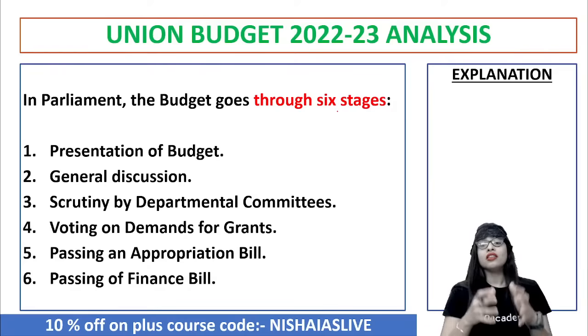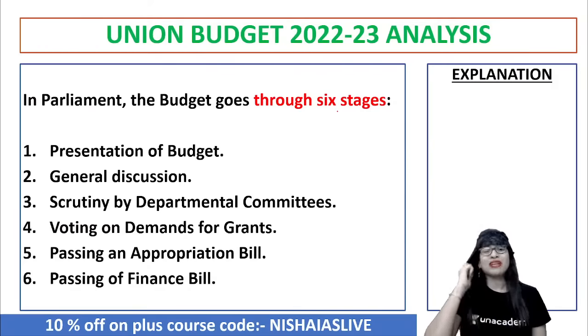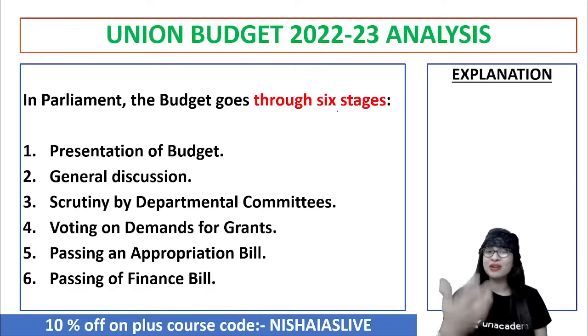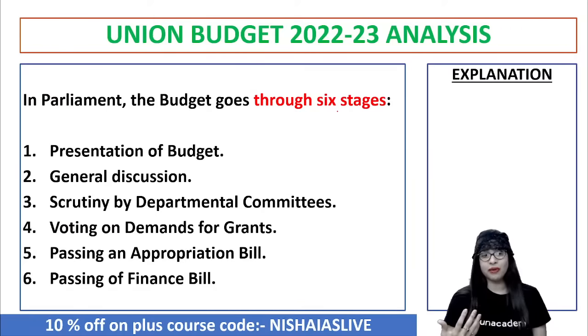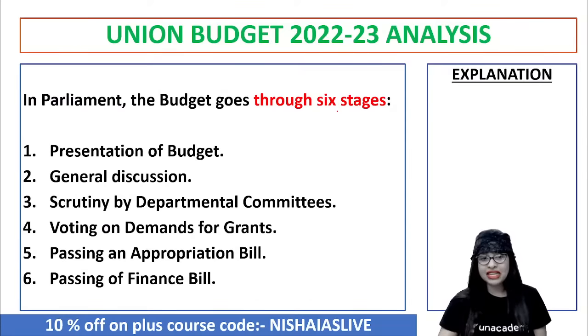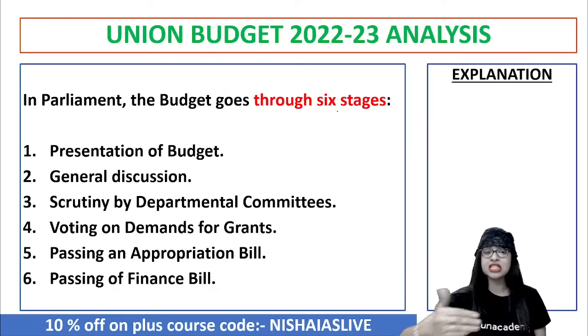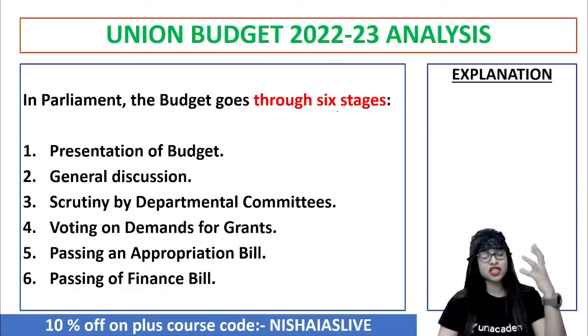One is in the beginning of February. We all know that they'll start presenting the budget, right? The finance minister will present the budget. Then there'll be general discussion among the members of the cabinet or parliament. Then there'll be further scrutiny by departmental committees. Then there'll be voting on demand for grants. Then they have to get the appropriation bill passed, followed by passing of the finance bill. So all these are theoretical things, just to brush up your knowledge.